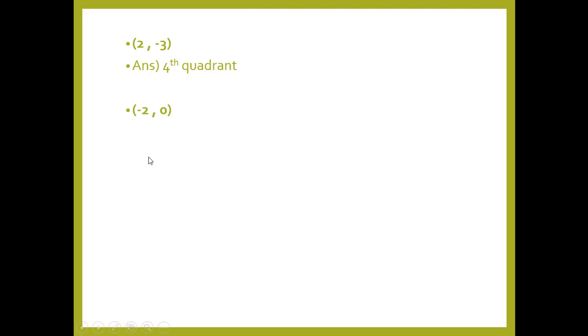To learn on which axis the point will be plotted, you just have to remember which value is given, x or y. The answer is x, so this ordered pair will be plotted on the x-axis.